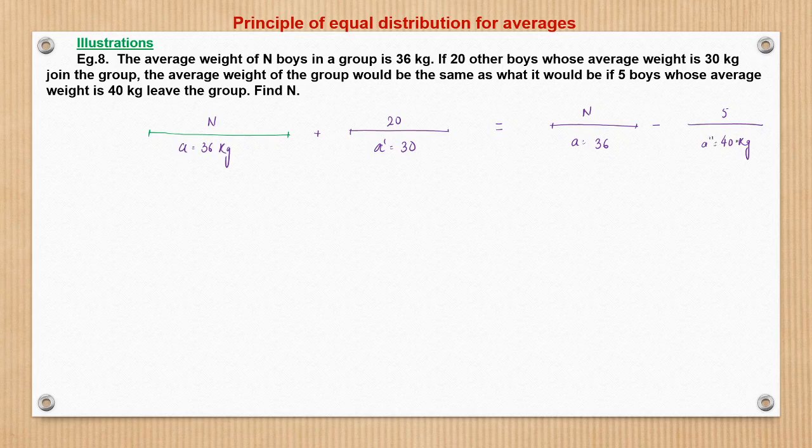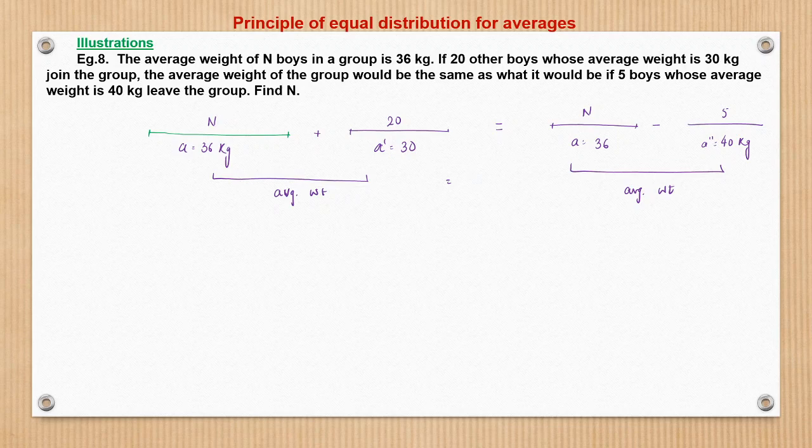That A double dash is 40 kg. So what is happening? To an initial group of n with average weight of 36 kg, 20 boys are getting added with average weight of 30 kg, so that this average weight is the same as this average weight. If this is given, then what is the value of n?